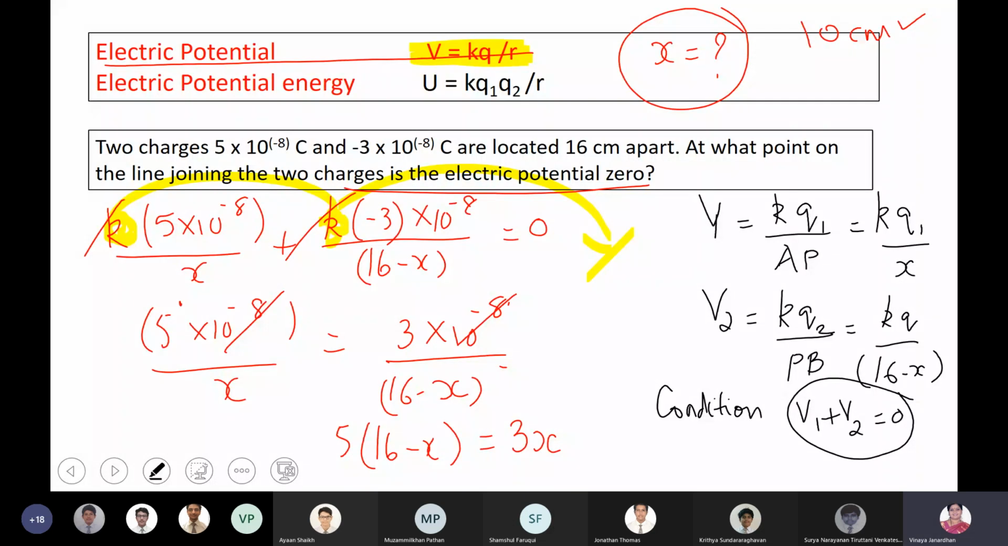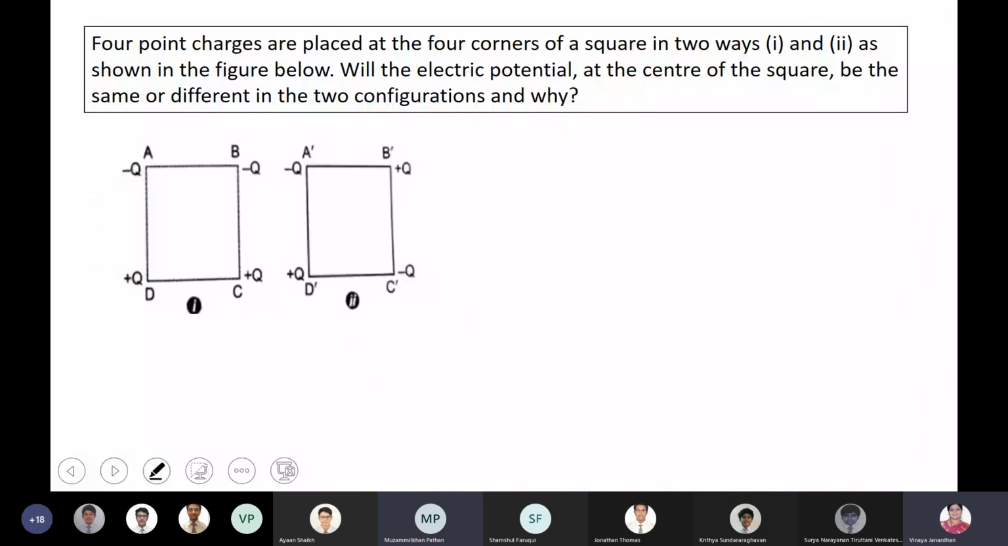Shall I go for the next one? Now look at the question. 4 point charges are placed at the 4 corners of a square in 2 ways, first diagram and second diagram, as shown in the figure below. Will the electric potential at the center of the square be the same or different in both the configurations? And if so, you need to write why.